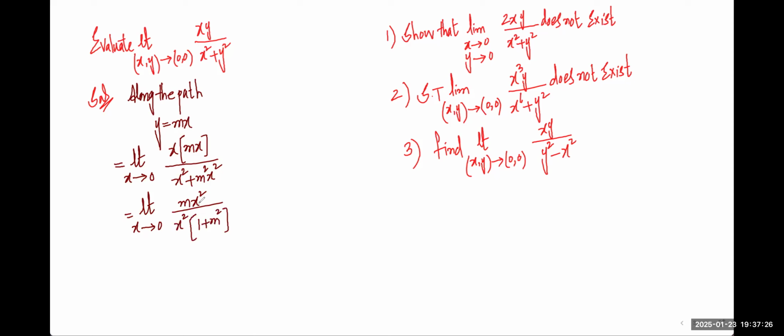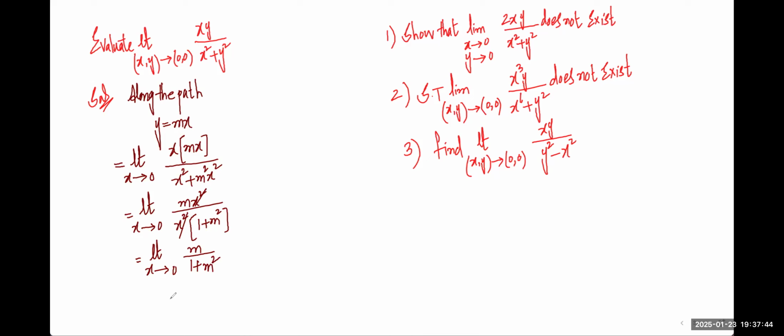We know that x square and x square cancel. This is equal to limit x tending to 0 of m by 1 plus m square. Because this is dependent on m, so limit does not exist.